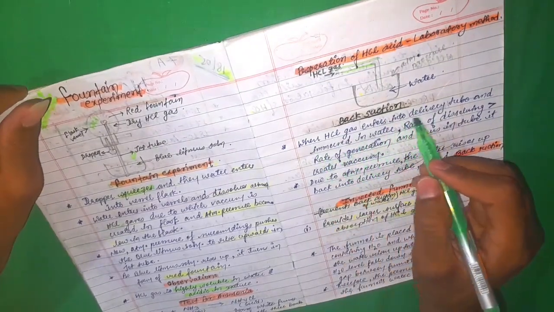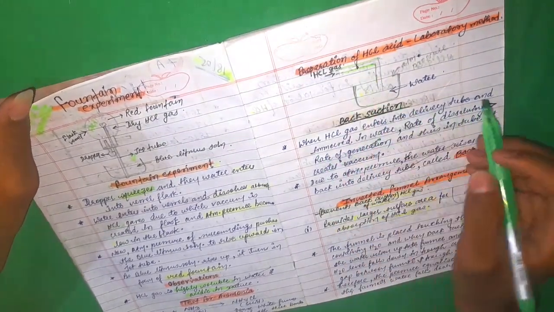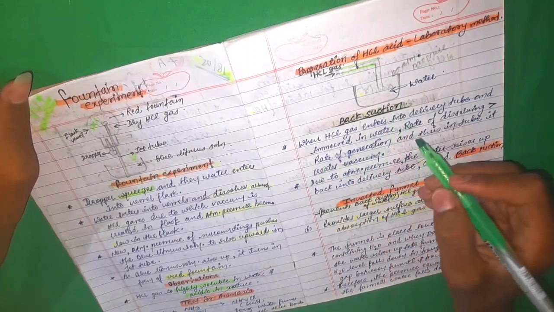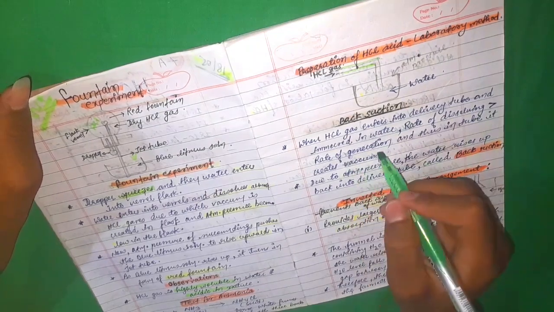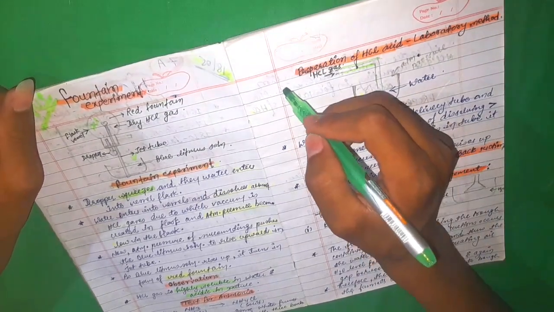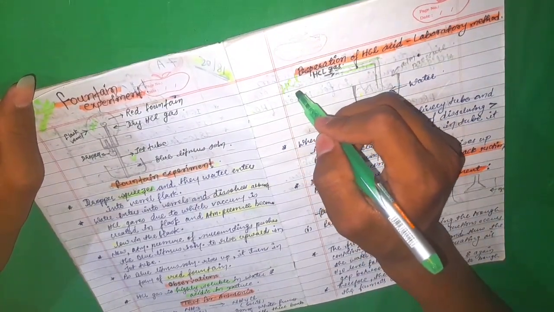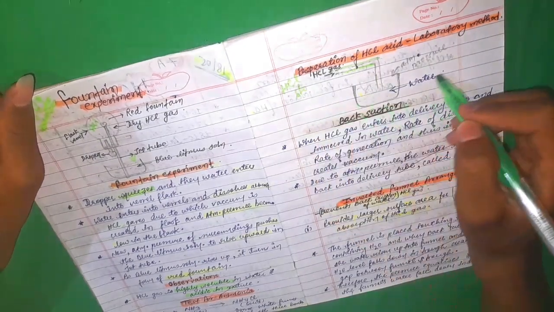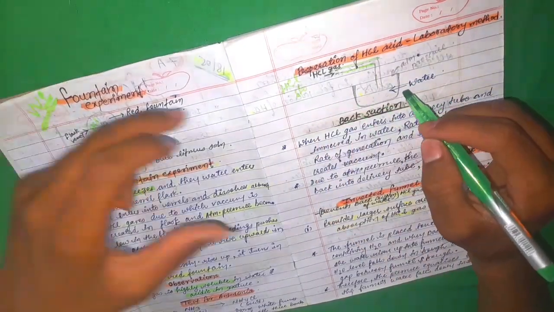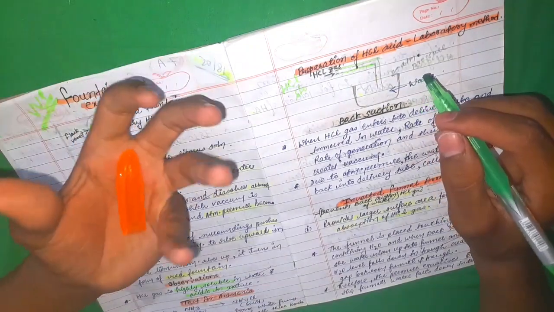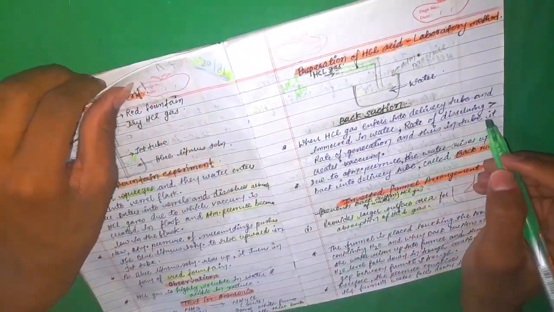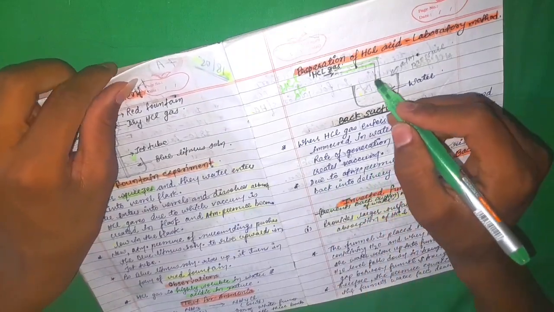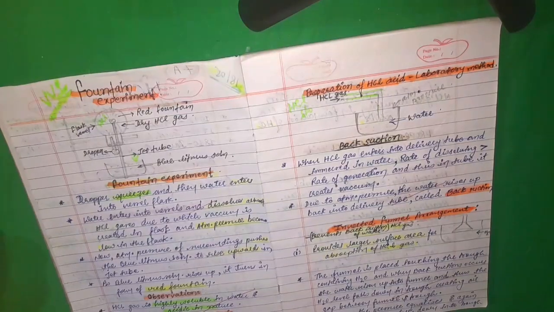When HCl gas enters the delivery tube immersed in water, the rate of dissolving of HCl in water is greater than the rate of generation of HCl, and thus in the tube it creates a vacuum.